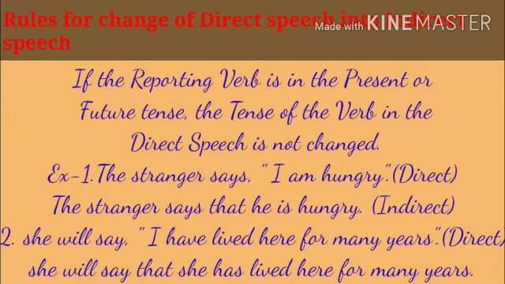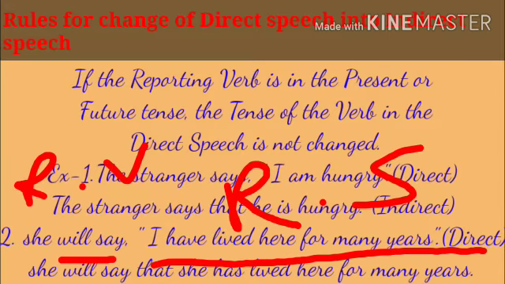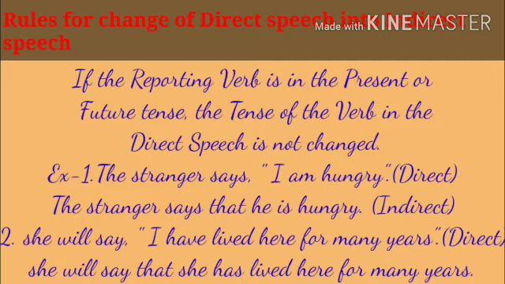Next, she will say, "I have lived here for many years." Will say means the reporting verb is in future tense. So the tense of the verb in the direct speech is not changed. So the sentence in indirect speech is, she will say that she has lived here for many years.